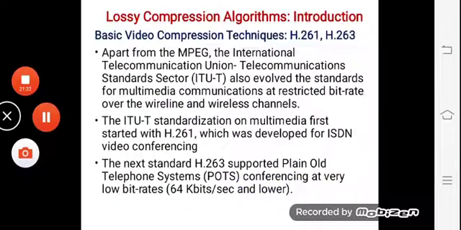Then we will be covering the last part, which is the lossy compression algorithms for video. These two, the lossy compression for images as well as for video, we'll cover in the next session.